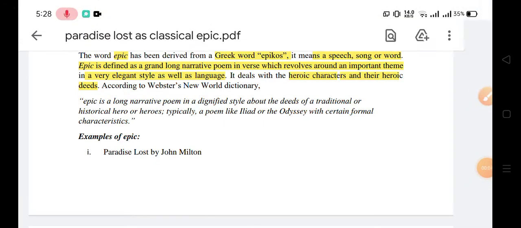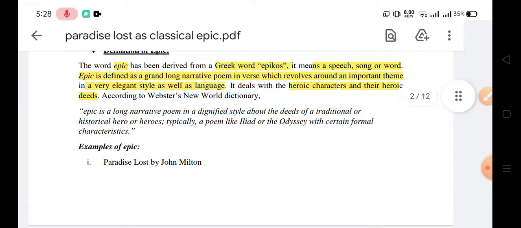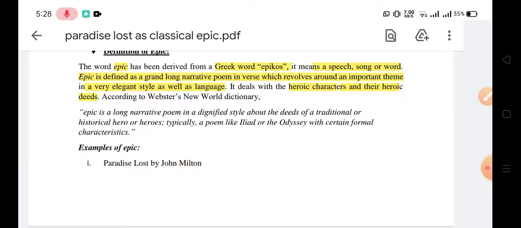Today in this video I am going to discuss Paradise Lost as a classical epic. Although there are many videos about Paradise Lost on my channel, you had better watch them: line by line explanation, analysis, themes, symbols, all of them have been discussed in separate videos. In this video I am going to discuss Paradise Lost as a classical epic. This is an important question from the exam point of view that you must have knowledge about.